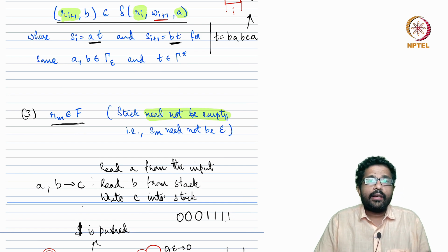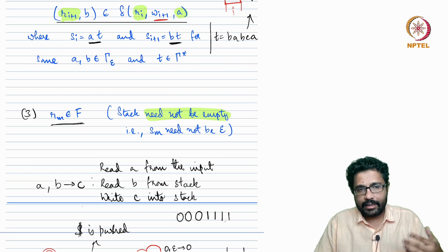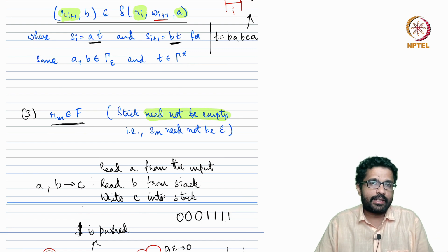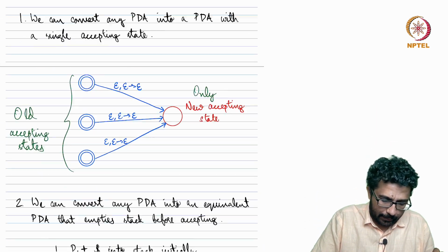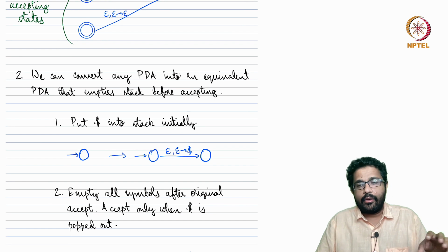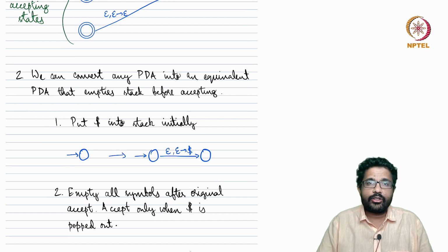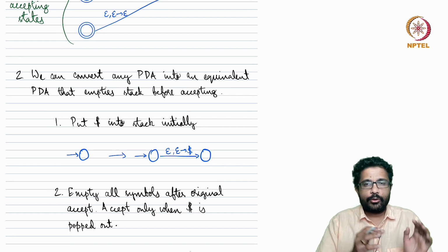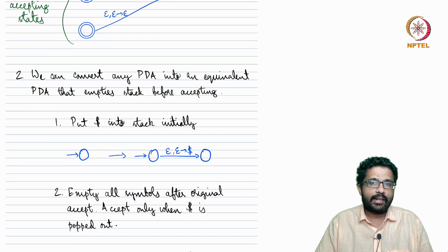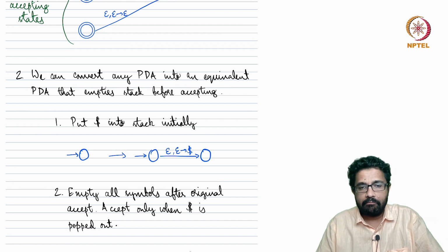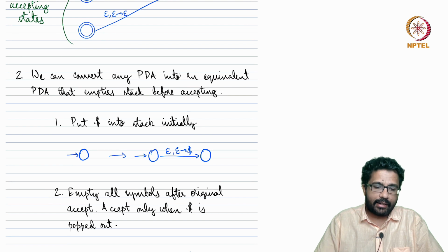What I am saying is that given a PDA, when it accepts, it need not check the status of the stack. The claim is that if there is a PDA which does not ensure that the stack gets emptied while accepting, because that is not something that needs to be ensured, we can modify that PDA into a PDA which always empties the stack before accepting. Suppose there is a PDA P that need not necessarily empty the stack. We can transform it into a PDA P dash which always empties the stack.